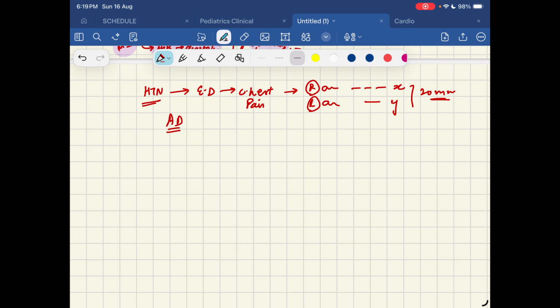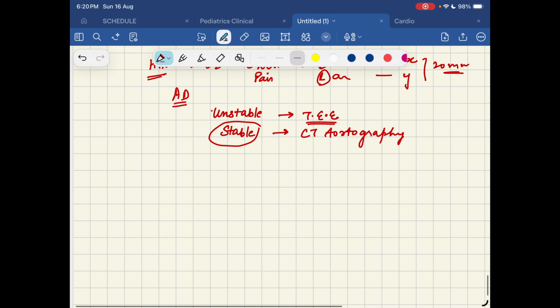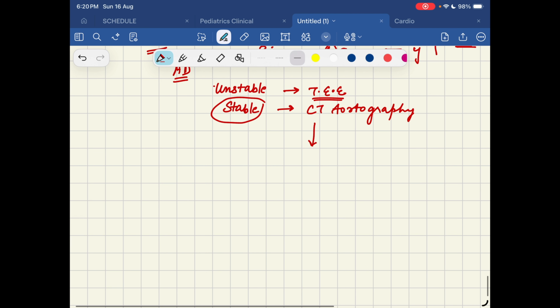So how are you going to investigate such a patient? See, if the patient is unstable, you have to perform an investigation which is quicker and bedside, that is TEE. But if the patient is stable, you can shift the patient for a better investigation. Then you do a CT aortography, where we put in a contrast and we can take a look at what part of the aorta is affected. So after you have diagnosed this, you manage such patients.